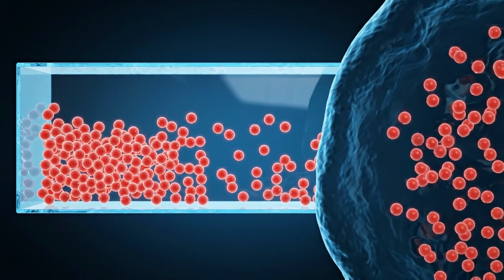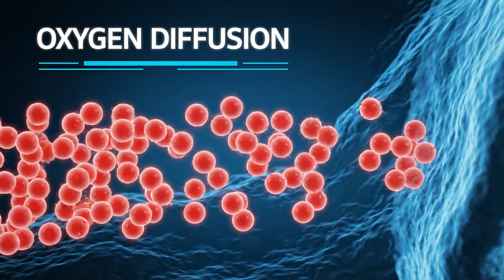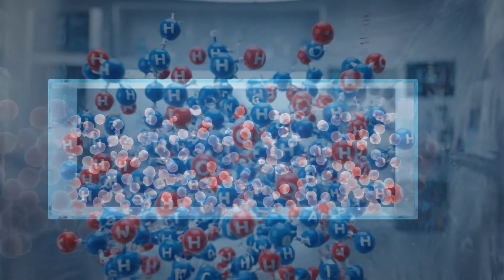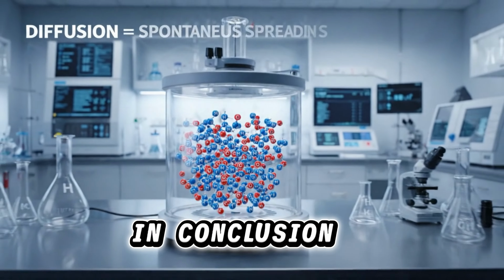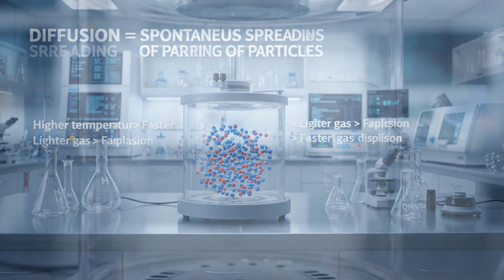A biological example is oxygen diffusing from a higher concentration outside a cell toward a lower concentration inside. In conclusion, diffusion is the spontaneous spreading of particles. Higher temperature and lighter particles generally result in faster diffusion.